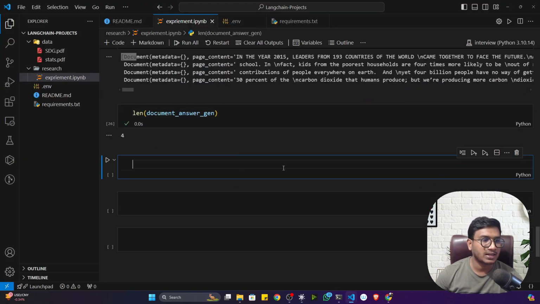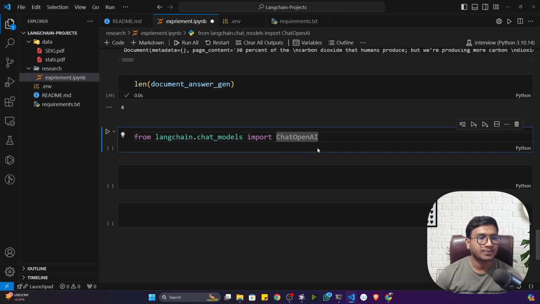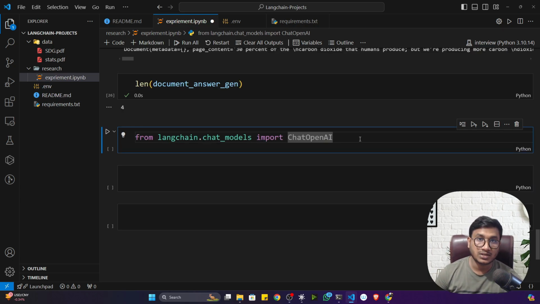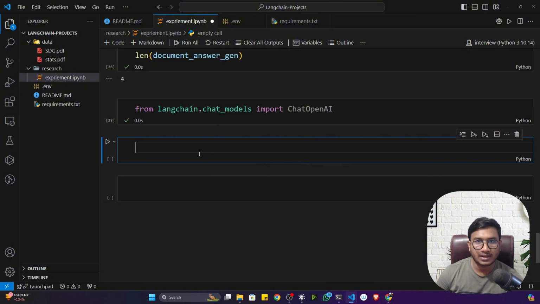So let's define my large language model right now. Here I already told you I'm going to use the OpenAI large language model, that means GPT 3.5. To use it, I can use the class ChatOpenAI. You can also directly import OpenAI, that is completely fine, but we can also import it like that. Both ways you can import. And if I am importing like that, I can also give my model name, that means which specific model I want to use, whether GPT-4 or the 3.5 model. So let me show you.